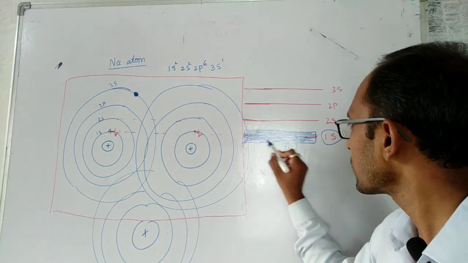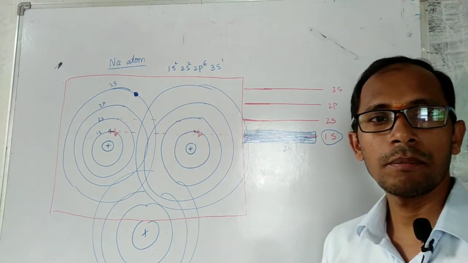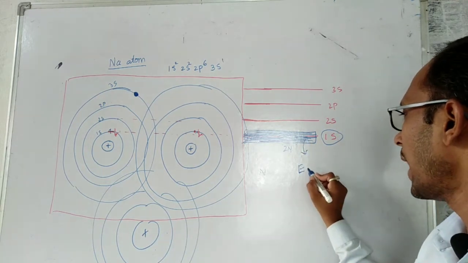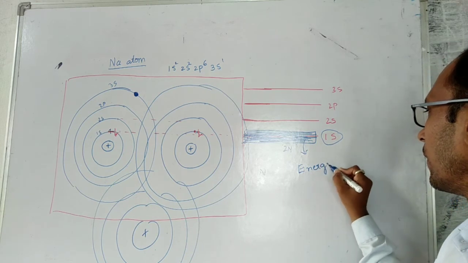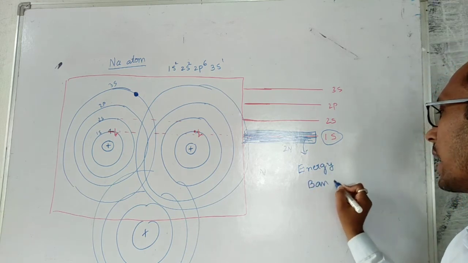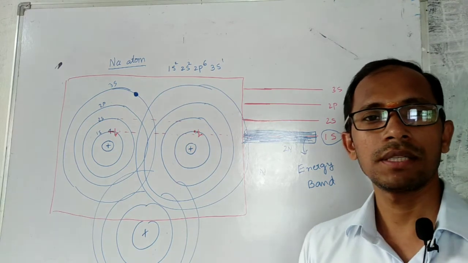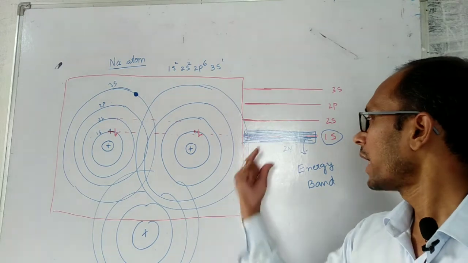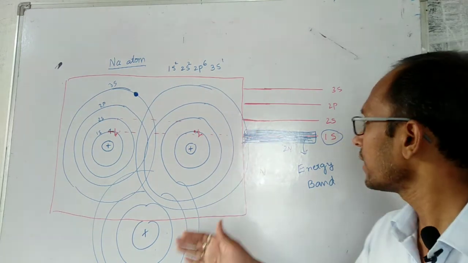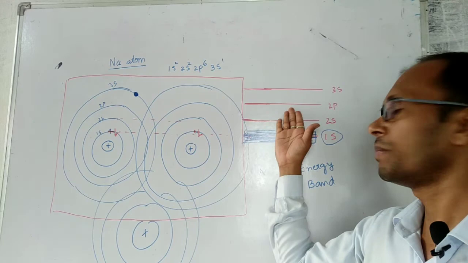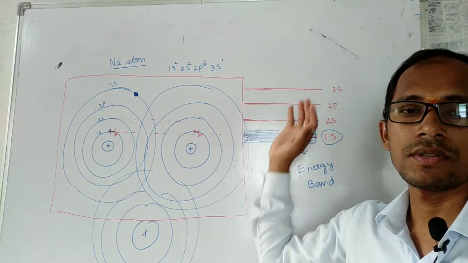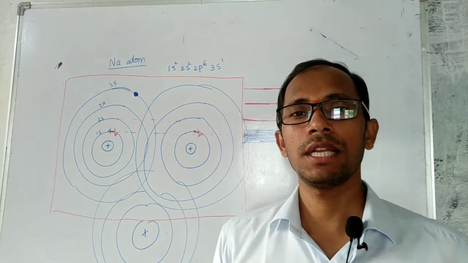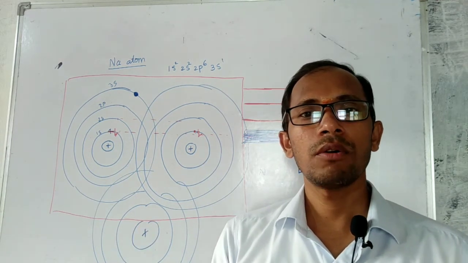That means this will look like a band, and then it is called an energy band. This is the energy band for the 1s orbital, the electrons in the 1s orbital. Like this we have 2s, like this 2p, like this 3s. So this is what we understand broadly about how energy bands are forming.